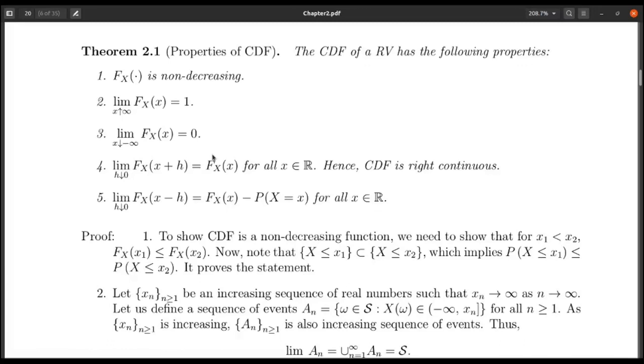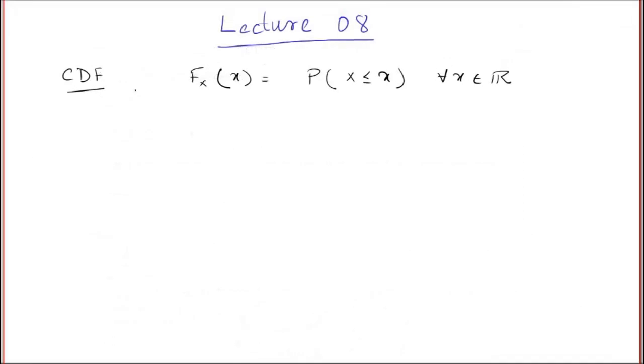The first part of Theorem 2.1 that we are going to prove is to show that the distribution function is non-decreasing.